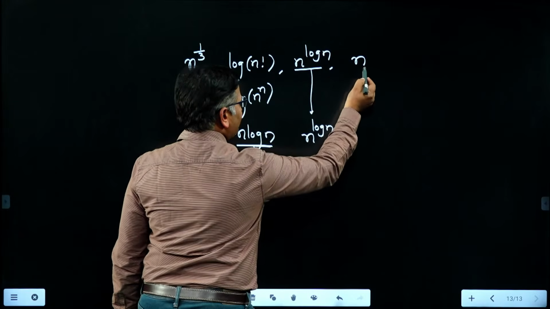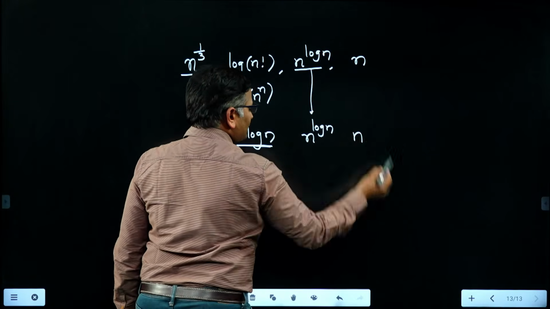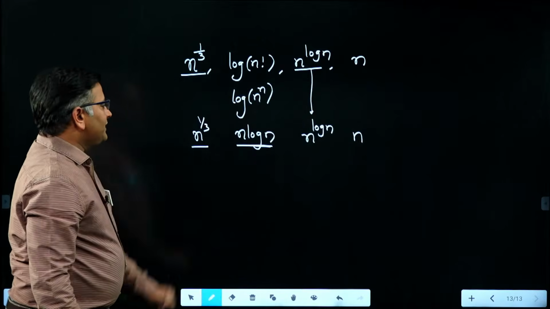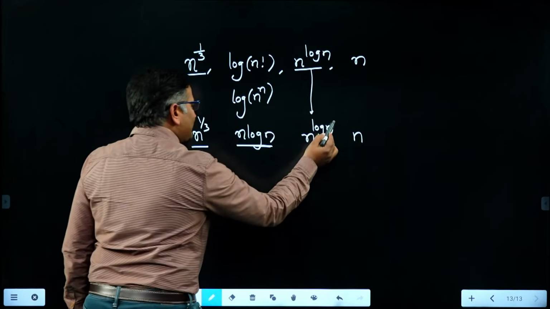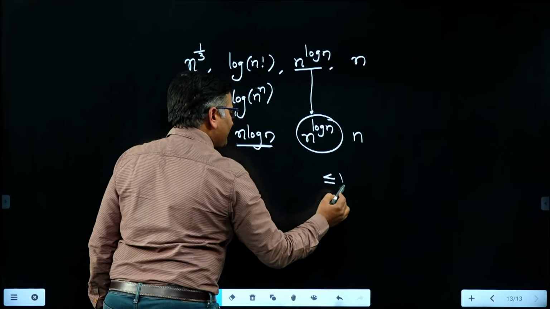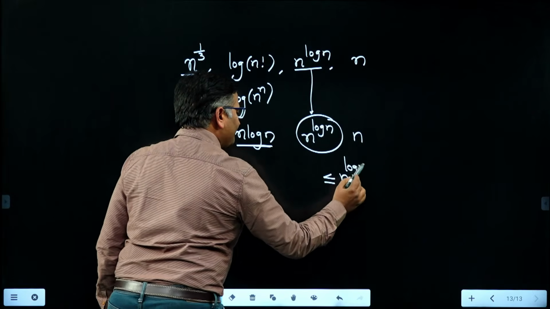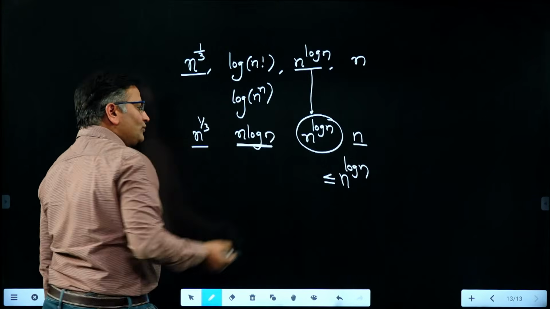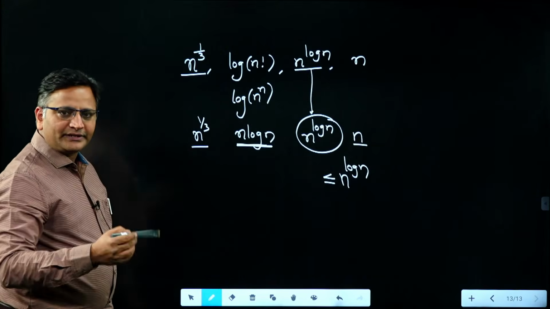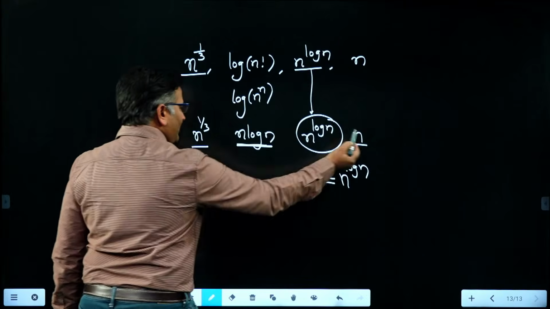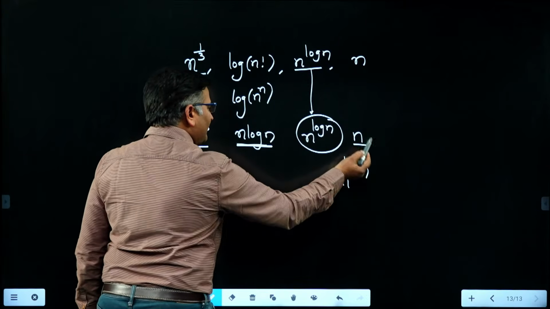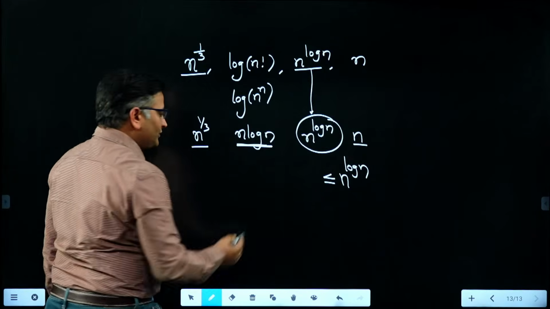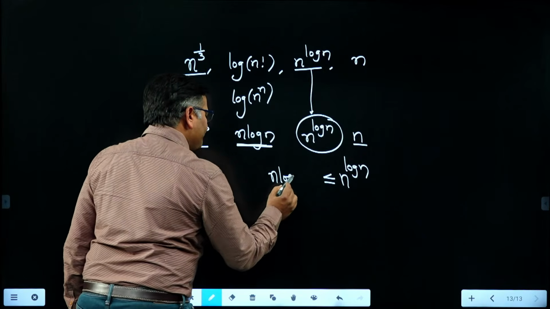Suppose, if I am not wrong, it is n, so obviously we can consider n also polynomial. If you want to arrange in increasing order, the exponential function, n power log n, obviously has the higher growth rate, right friends? Now it is n log n, and n. When comparing two polynomial functions, just cancel the common terms and start comparing. By cancelling common terms, we have log n and 1. Obviously log n dominates 1, right? So therefore, I can say it is n log n.